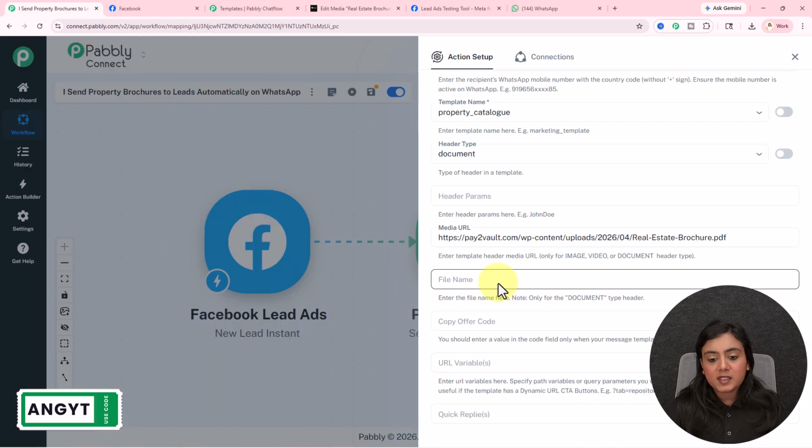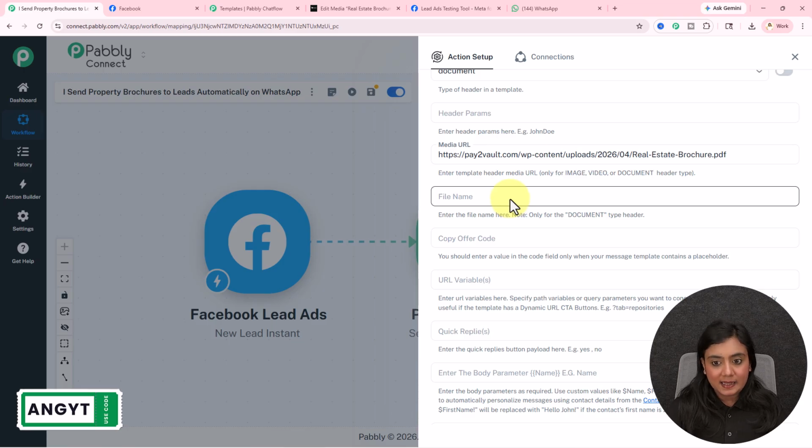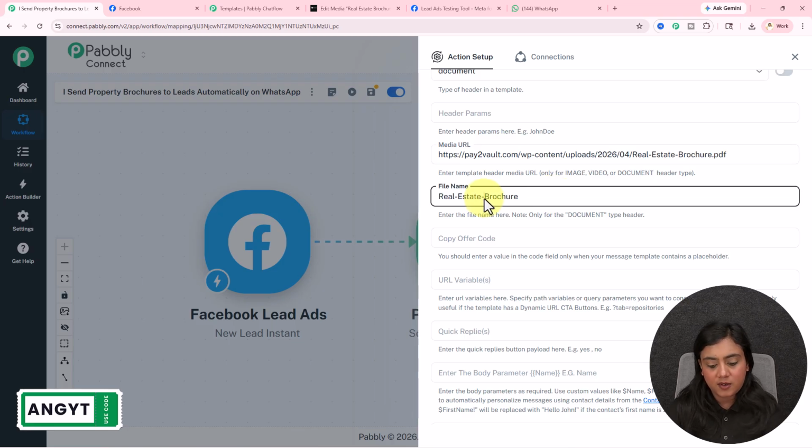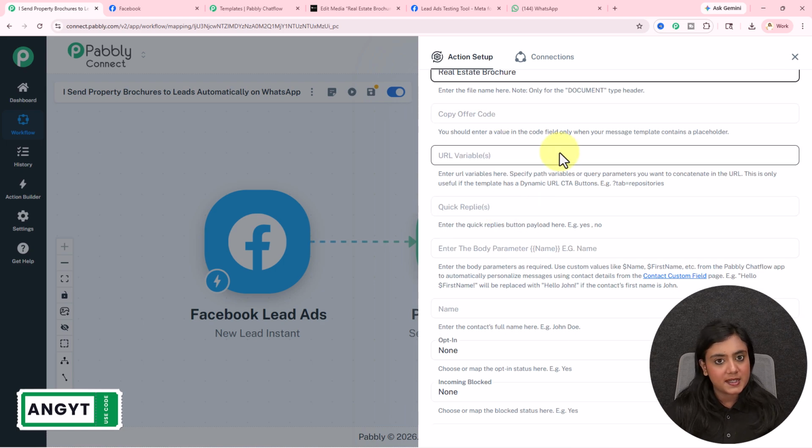Okay. Now after that, it is asking for the file name. For the name of the file, I will give the same name right over here, that is real estate brochure. So I'm going to copy it and paste it right here. After that, it is asking for all the other details which I do not want, so I'll skip the part.